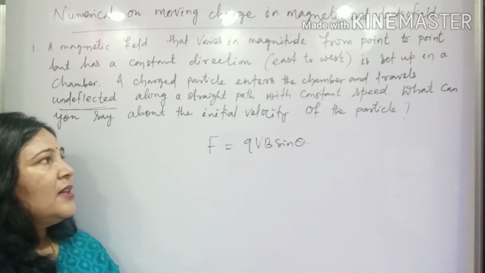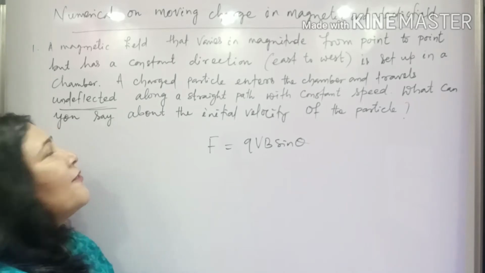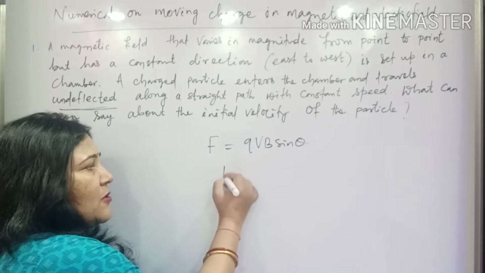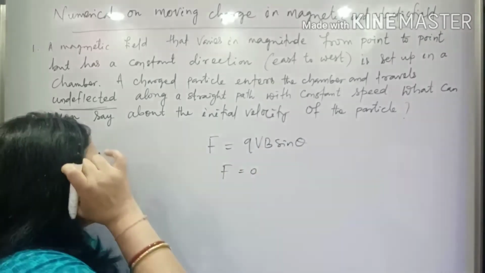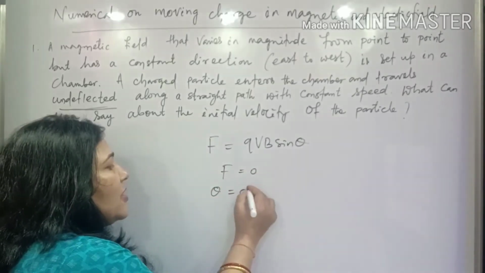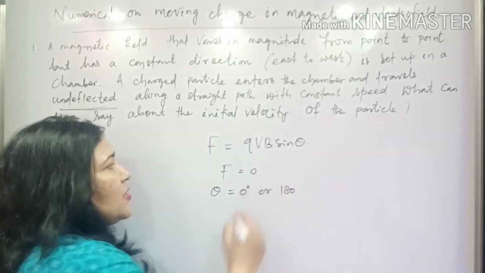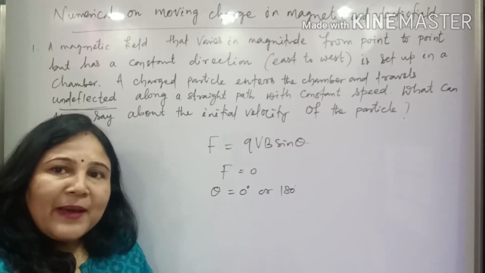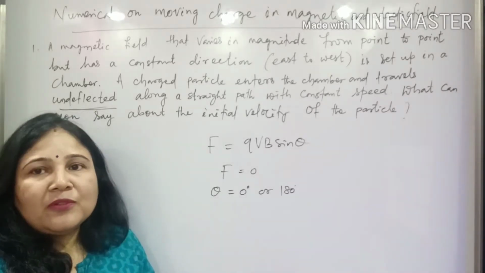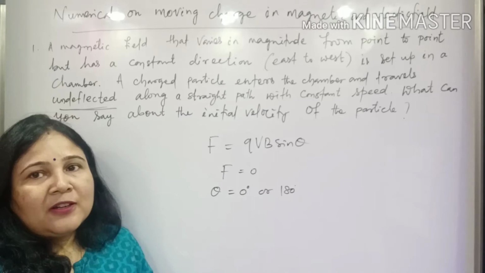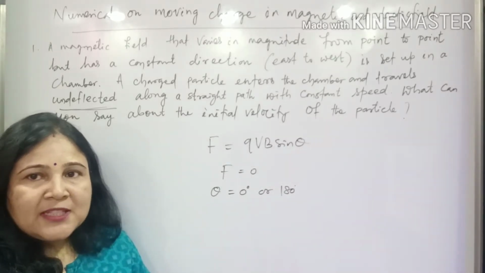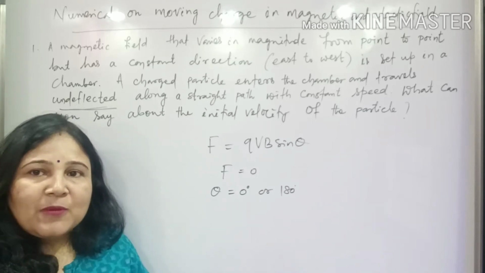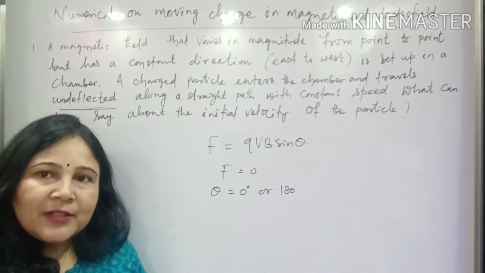Now in this case, since it is moving without any deflection, the force must be 0. And when the force is 0, theta will be either 0 degrees or 180 degrees. So that means the particle might be moving parallel to the magnetic field or anti-parallel to the magnetic field. Basically, from this portion of the chapter, such conceptual questions will come, so you need to be conceptually clear.